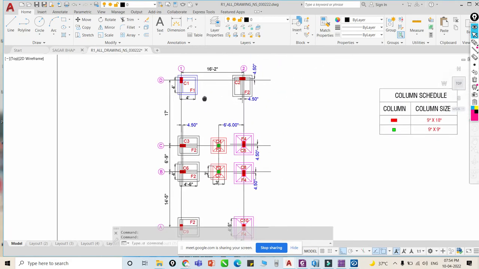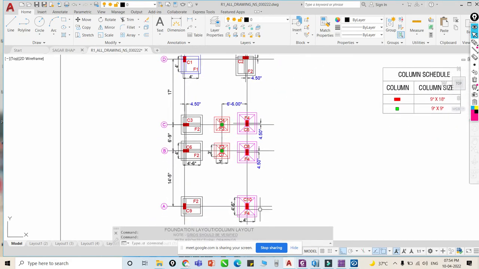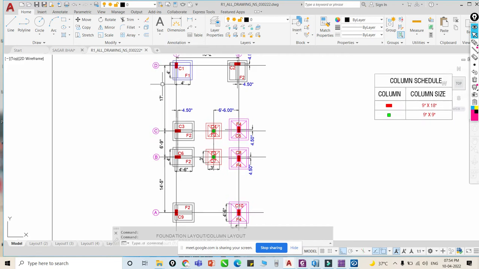Okay, it is visible. This is C1, C2 up to C10, our foundations, 10 foundations visible here. So this is our designing of foundation. Now can anyone tell me how many types of foundations are there? How many types of foundations are there? Will someone tell me how many types of foundations there are?